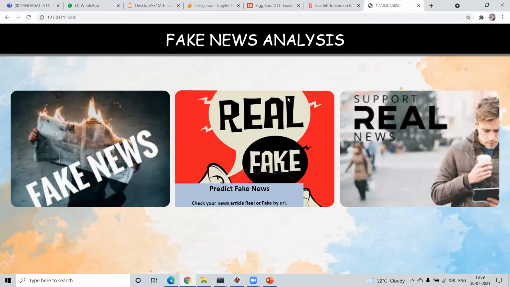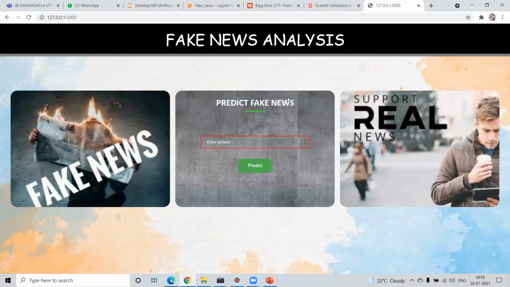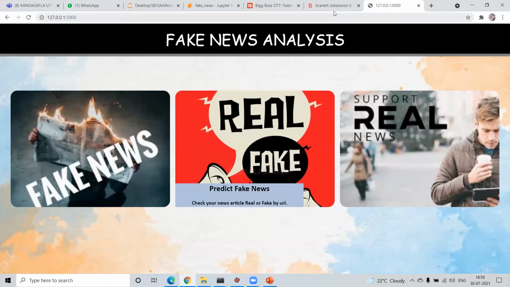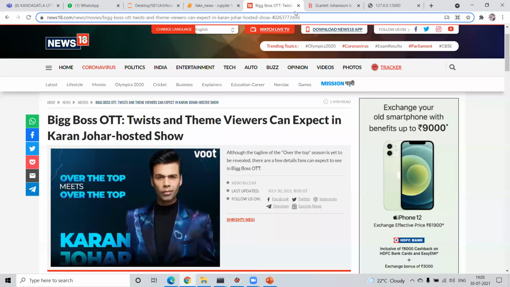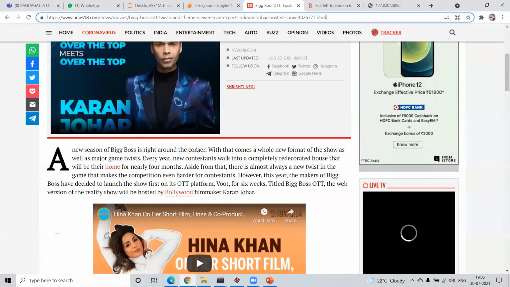So we will go to the middle part, where you can keep the URL and it will tell whether it is fake or real. Now we are testing by keeping a URL. First, we are taking a URL from a website, this is Big Boss. This is real news, as you can see from the description, like Big Boss OTT twists and themes reviews. This is real news.